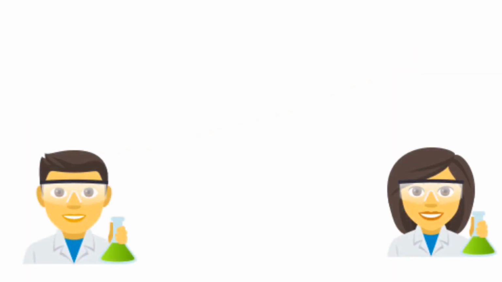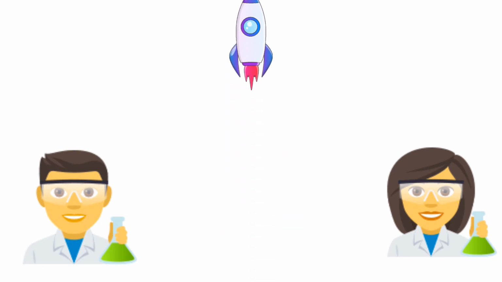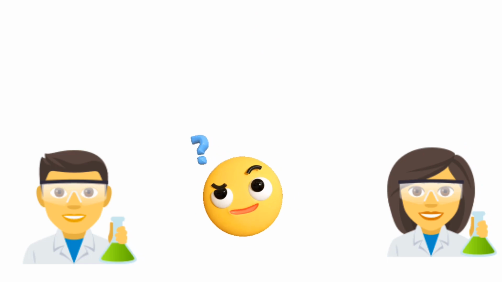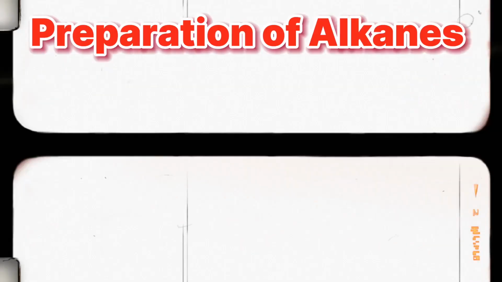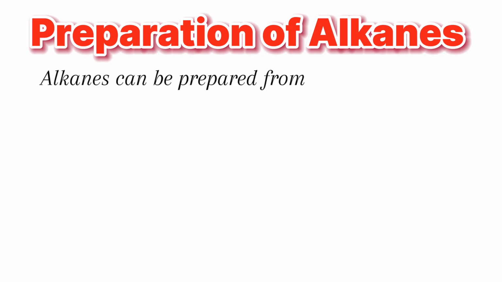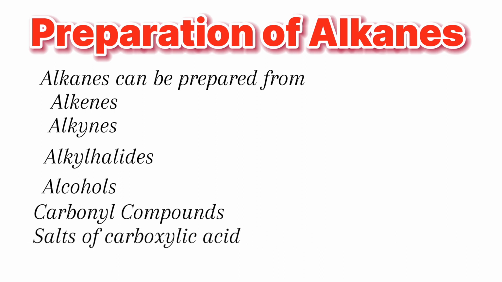Imagine you are a chemist and given the task of creating new fuel for the latest generation of rockets. How do you start? Yes, with alkanes. Let's discover some methods for preparation of alkanes. Alkanes can be prepared from alkenes, alkynes, alkyl halides, alcohols, carbonyl compounds, salts of carboxylic acids, and alkyl boranes. For now, we will discuss the preparation only from alkyl halides and alkyl boranes one by one.